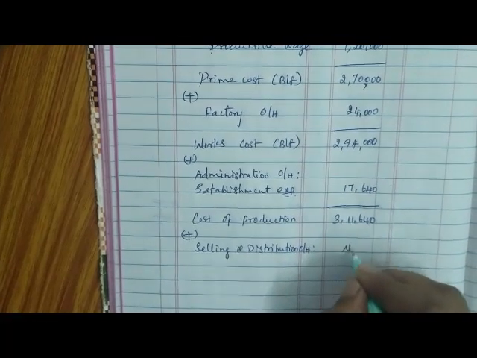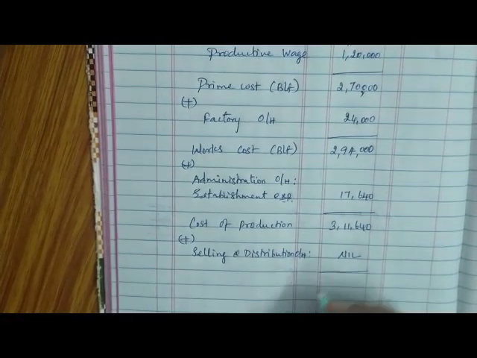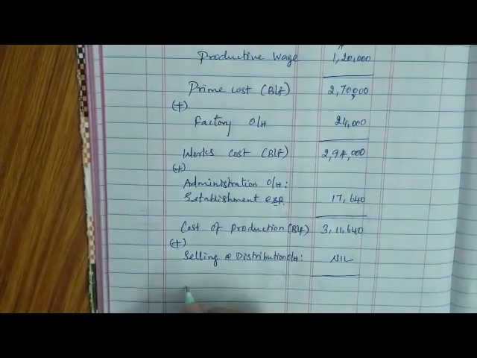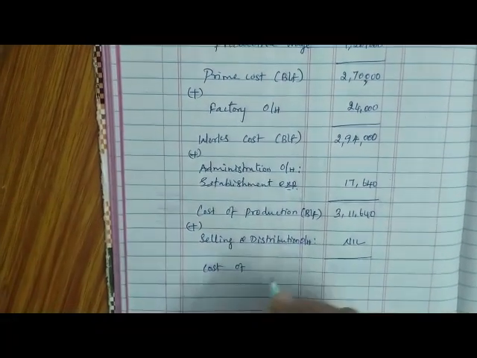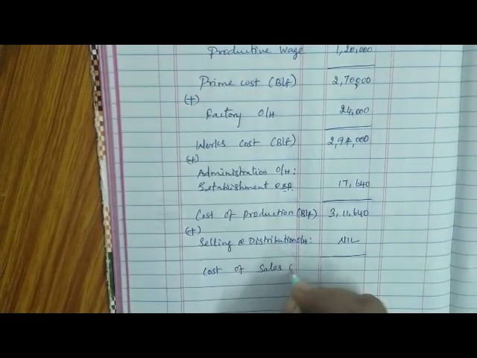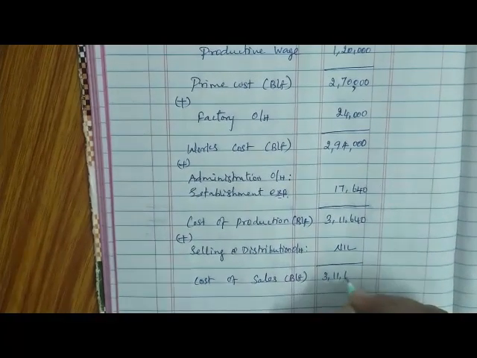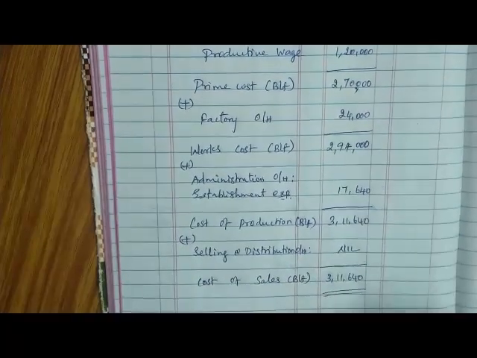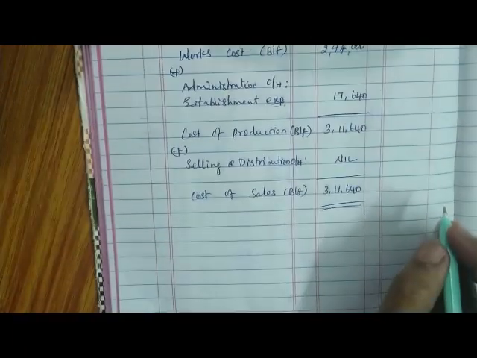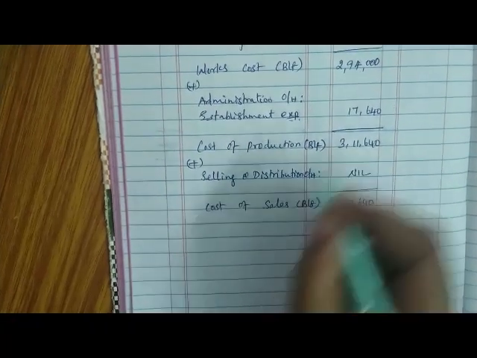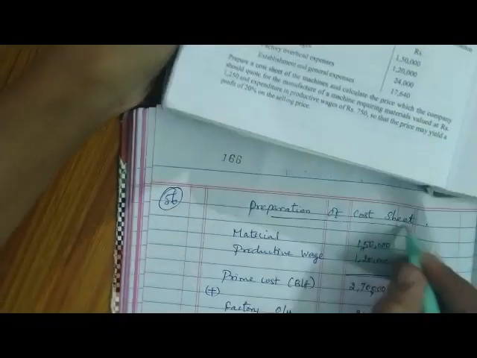There is no selling and distribution in this sum, so we will get the balancing figure of cost of sales. The same 3,11,640 is the cost of sales. See, this is the cost sheet.